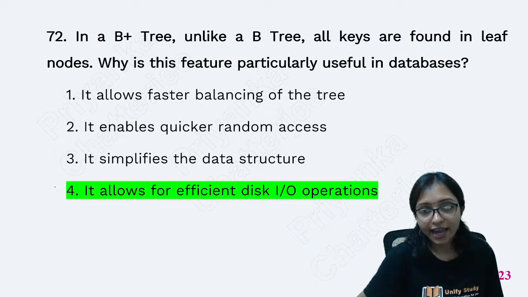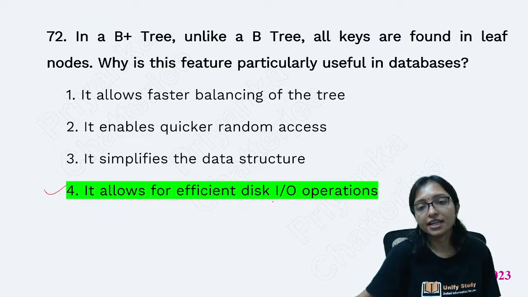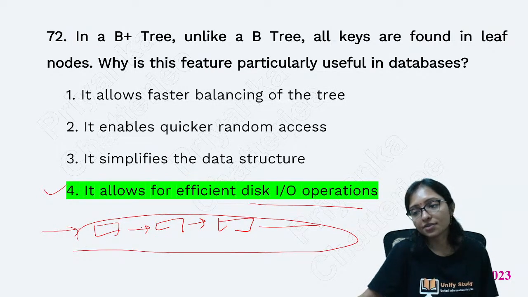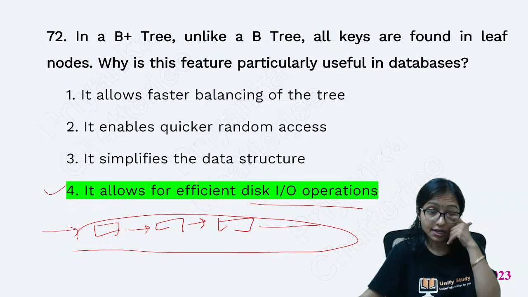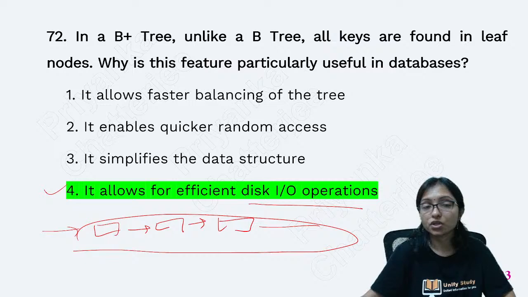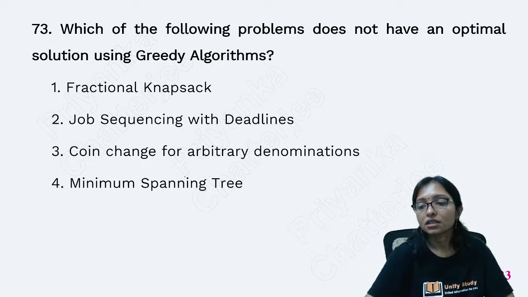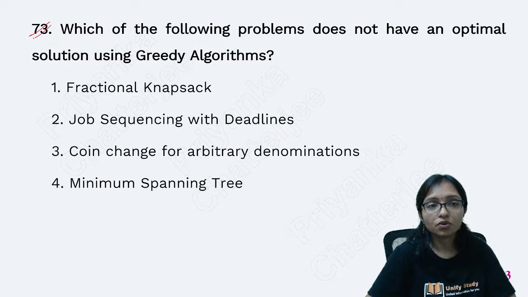Because it allows for efficient disk IO operations, because it is just like a linked list, that's why from the leaf only I am able to access everything. It is easy to access, right? That's why it allows efficient disk input output operations. This is your answer.